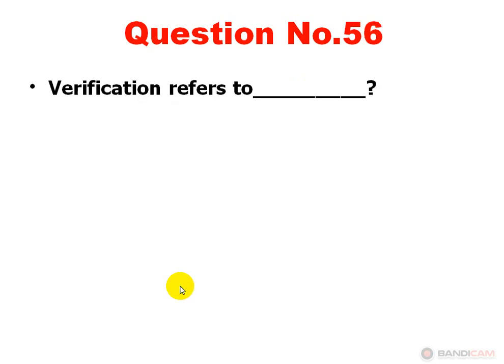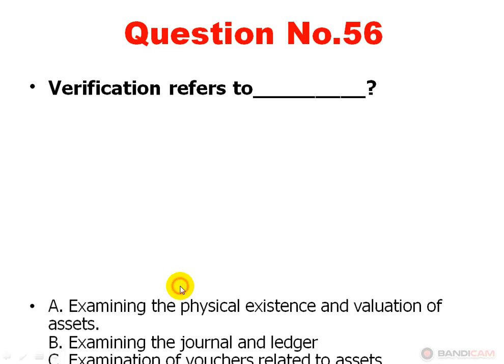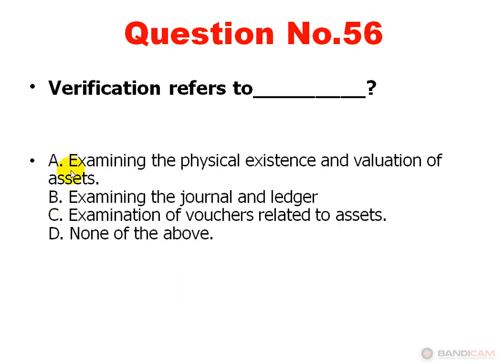Next, verification refers to option A, examination the physical existence and valuation of assets. Option B, examining the journal and ledger. Option C, examination of vouchers related to assets. Option D, none of the above. Option A is correct. Dear viewers, verification refers to the examination of physical existence and valuation of assets.